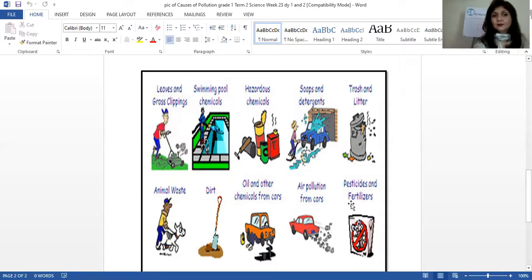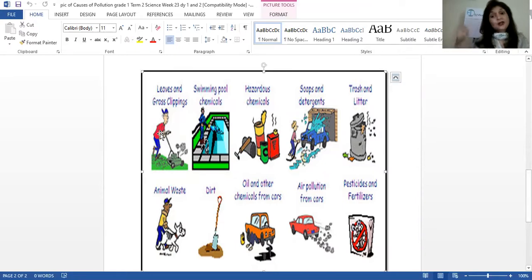Leaves and grass clippings. When the leaves fall down from the trees, when you clip the grass, that also causes pollution. Then come swimming pools and chemicals. When you put chemicals in the swimming pools to clean them, or to keep them free from insects, that also causes pollution. Then dangerous chemicals also cause pollution.